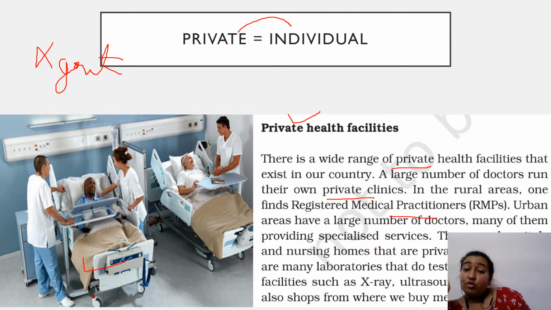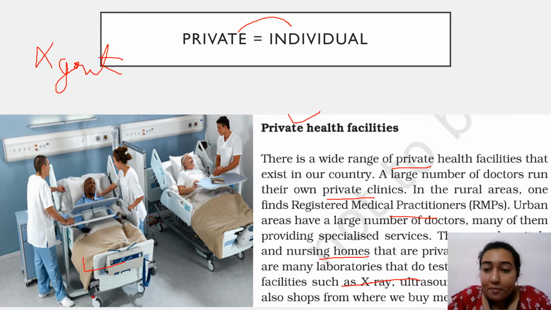In rural areas, you have to find one registered medical practitioner who is a doctor who practices. But on the other hand, you can find doctors in urban areas easily. There are plenty of doctors. Nursing homes, laboratories, and other services and facilities such as X-ray, ultrasound, MRI. Then we have shops where we can purchase good medicines that are prescribed by the doctor. But what the benefit is, we already know. Good treatment, everything is nice. We can see in this image also how everything is neat and clean. But it has some sort of side effects.